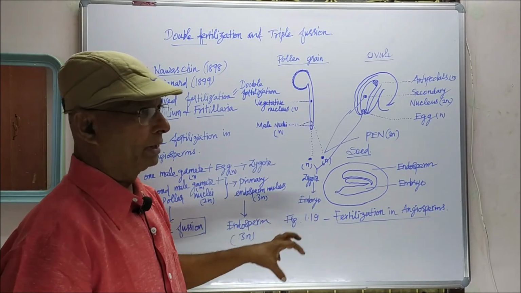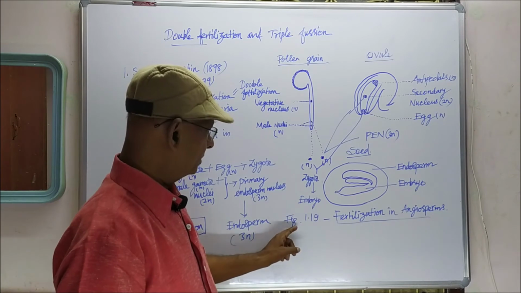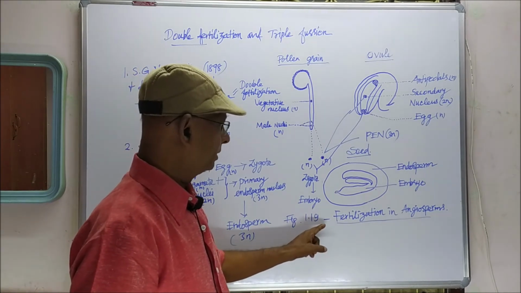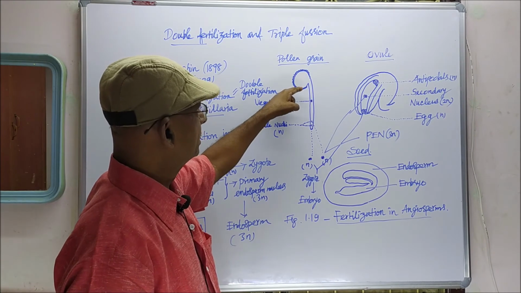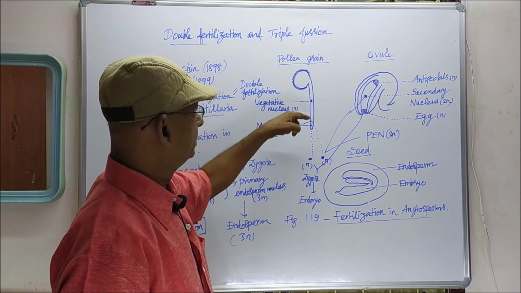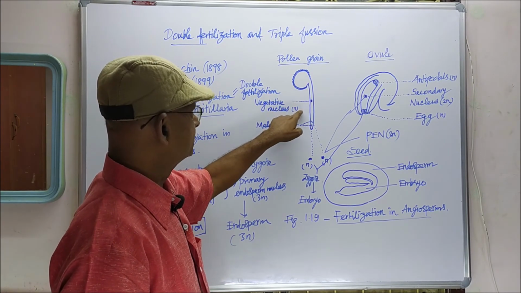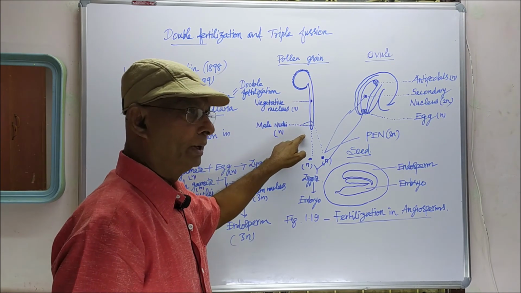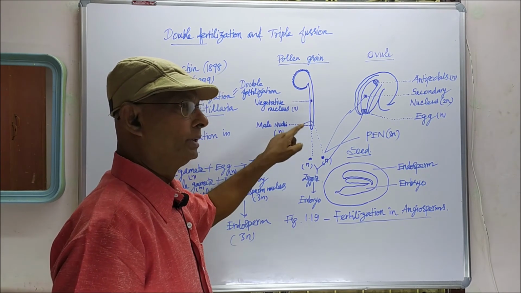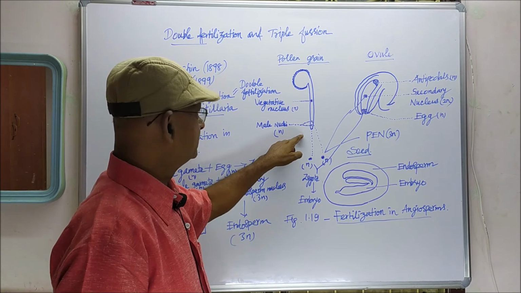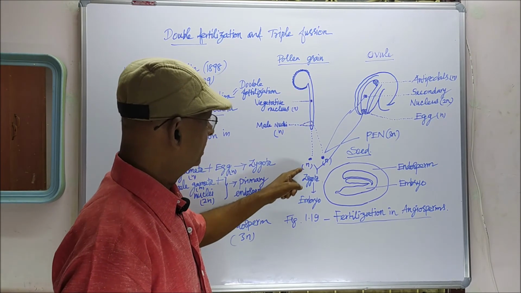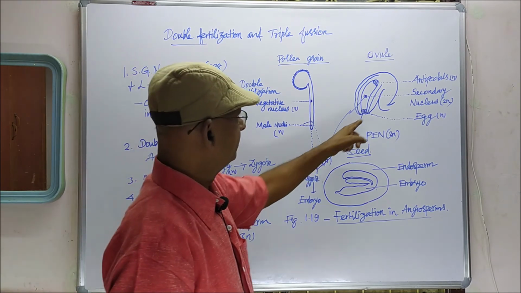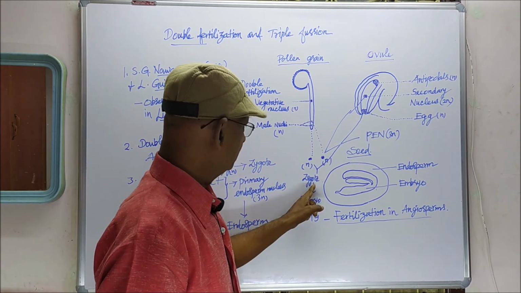In the diagrammatic method, it is given in figure 1.19, fertilization in angiosperms. In the pollen grain, during the growth of the pollen tube, the vegetative nucleus and generative nucleus are formed. The generative nucleus divides into two male nuclei. One male nucleus unites with the egg and forms the zygote.